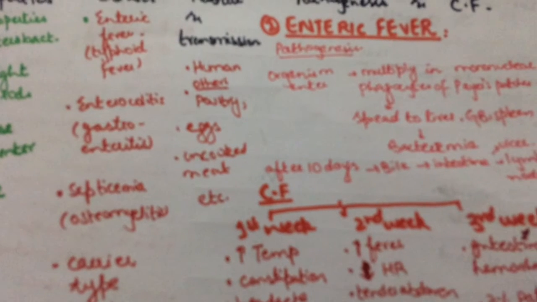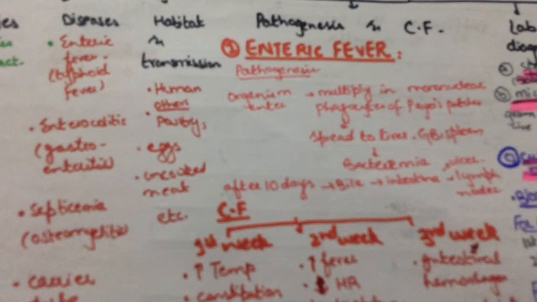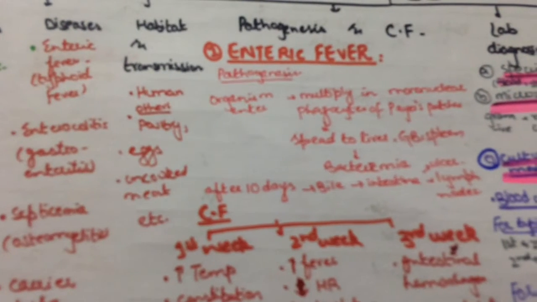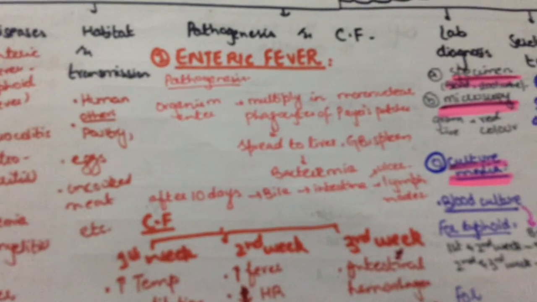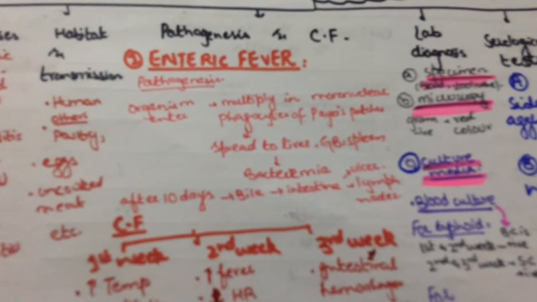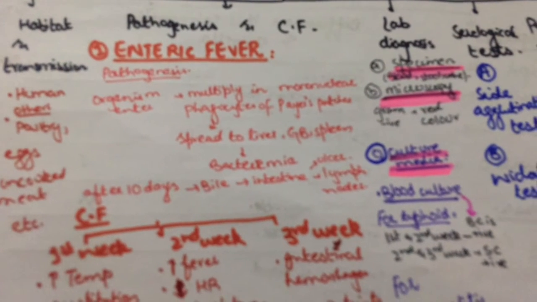In clinical findings, during the first week the patient has a temperature rise and then constipation. After that there is malaise, increasing headache, drowsiness, and aching in the limbs. At the end of the first week, a rash, the red rose spots, appears on the upper abdomen.